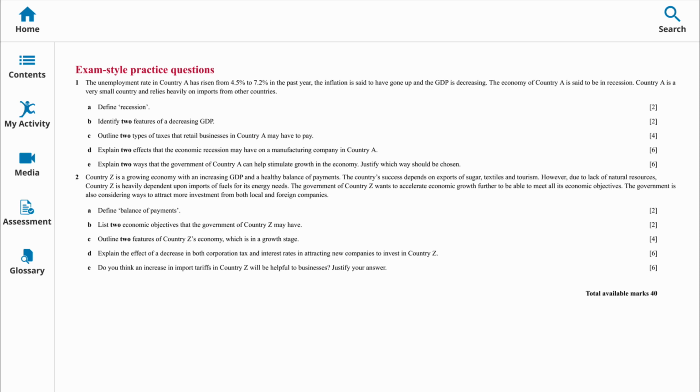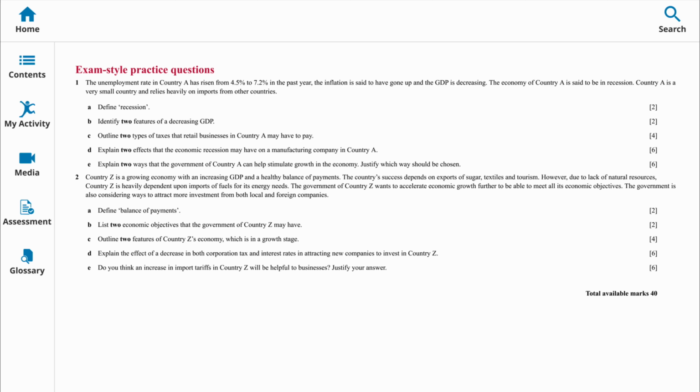Or you can choose import tariff or customs duties. This could be the third one. With import tariffs and customs duties, retailers will have to pay these taxes on goods that are imported into country A. So you can choose any two and explain. That's it. So it's only 4 marks here.